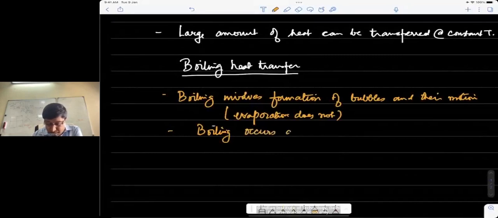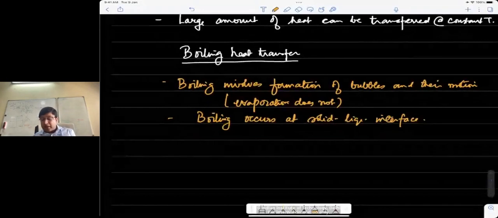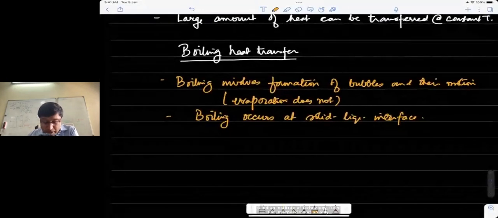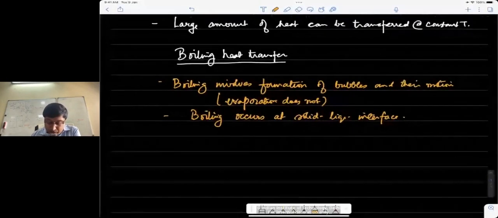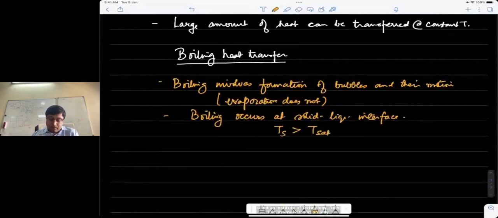And by the way, it happens at the solid-liquid interface only when the solid temperature is more than the saturation temperature of the liquid. So that is a condition required to attain boiling.